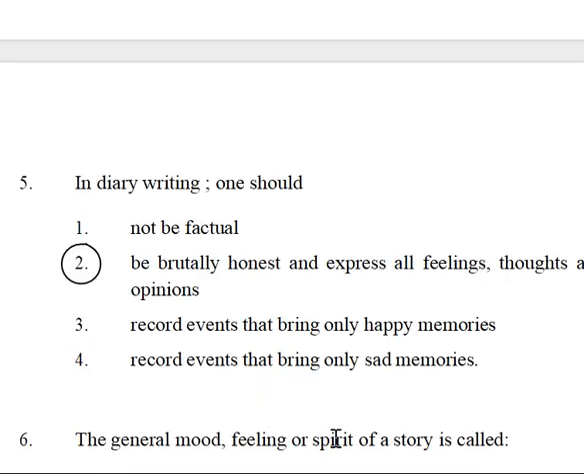In diary writing, one should be brutally honest and express all feelings, thoughts, and opinions. The meaning is you should write what you feel and what happened on the day exactly. You are not going to be at fault in writing. That means not imagining yourself and writing your own mistakes, not writing what happened while escaping, not like that. You should be exactly honest and express the feelings, everything there.